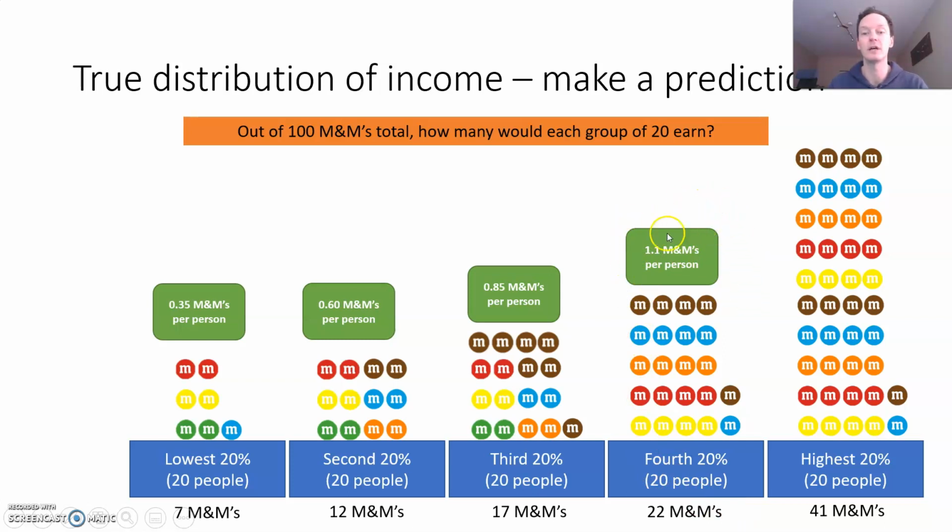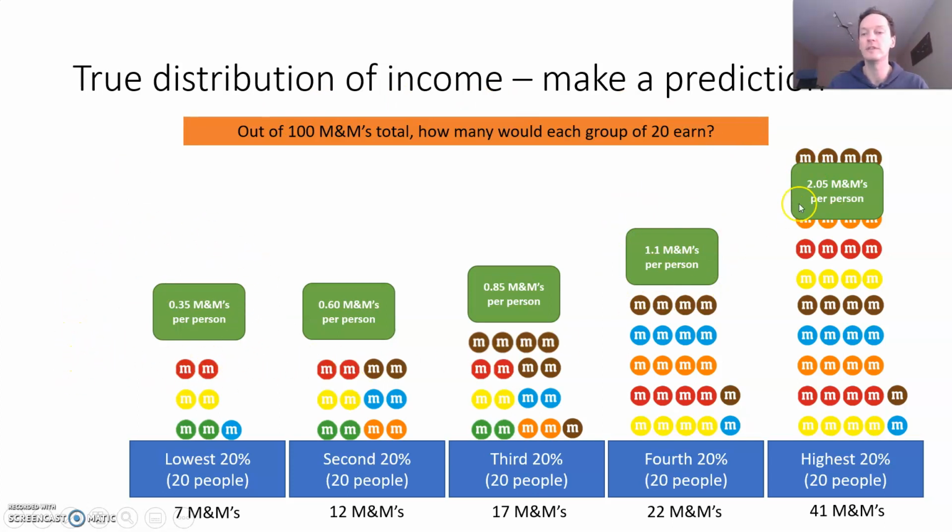And the amount that these guys get is a whopping 3 times the amount of M&Ms that these guys get. And you can imagine what's going to go on over here. So the highest 20% have 2.05 M&Ms per person, which is roughly double the next group here, but nearly 6 times the income of the people in this group down here.